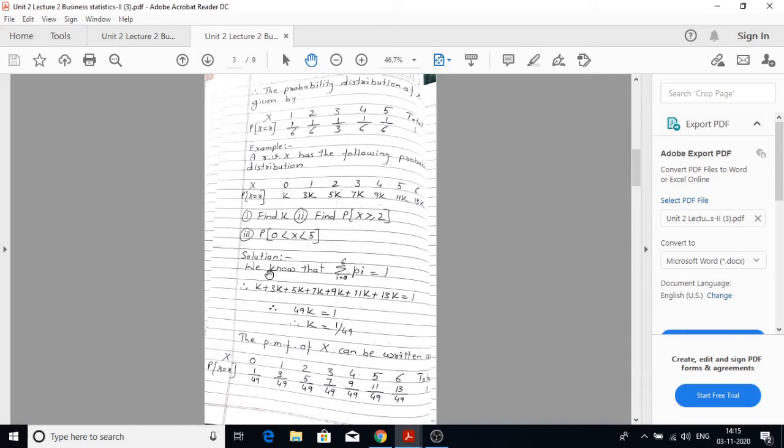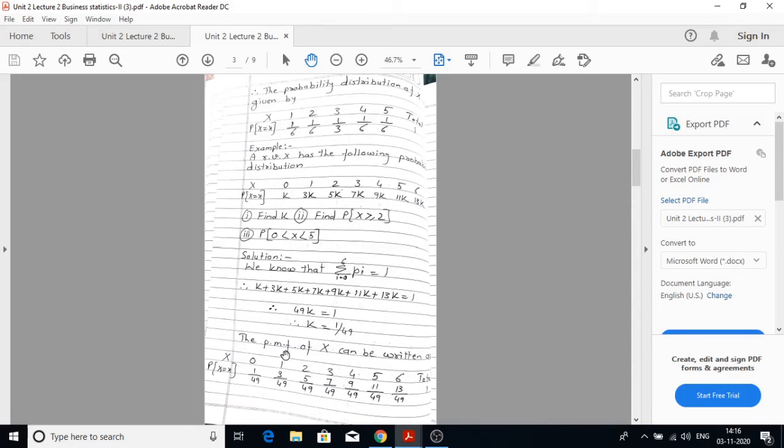Solution. We know that summation p i is equal to 1. Therefore, k plus 3k plus 5k plus 7k plus 9k plus 11k plus 13k is equal to 1. So if you take the total, it becomes 49k. Therefore, 49k is equal to 1. So value of k is nothing but 1 upon 49.